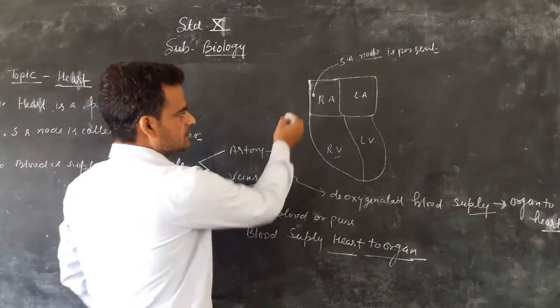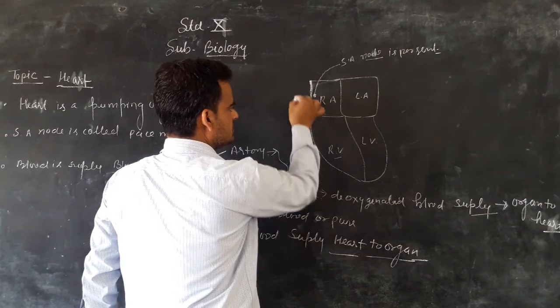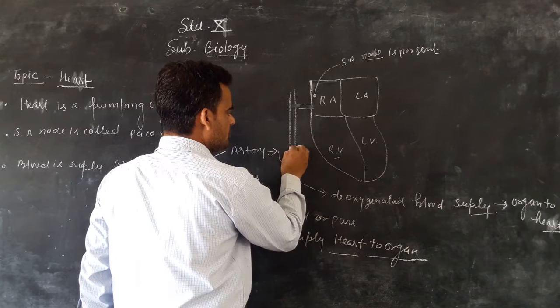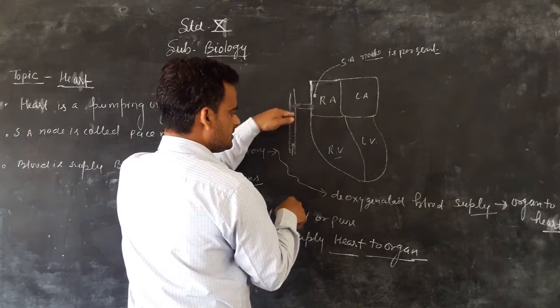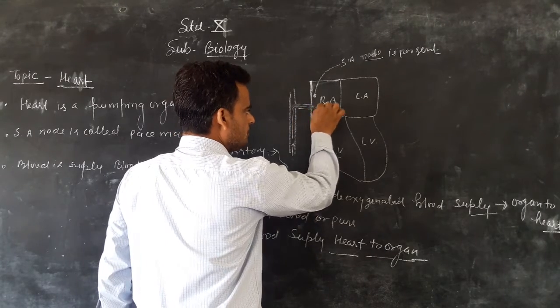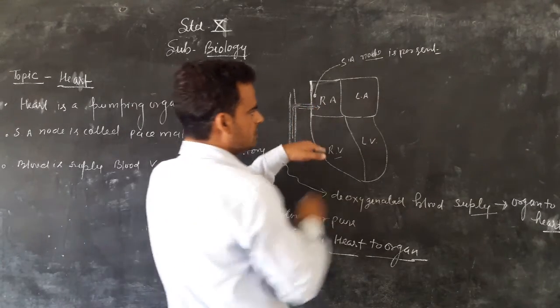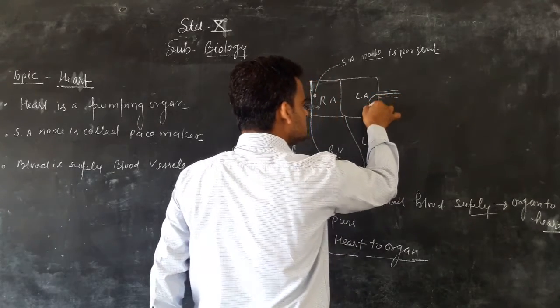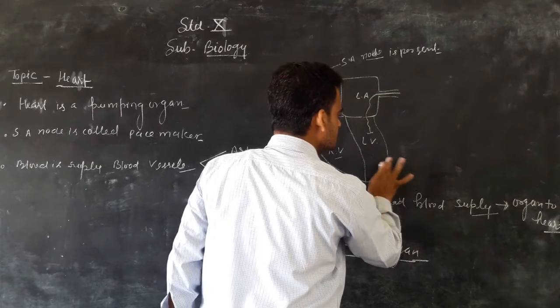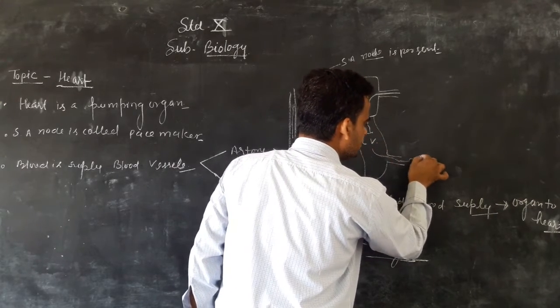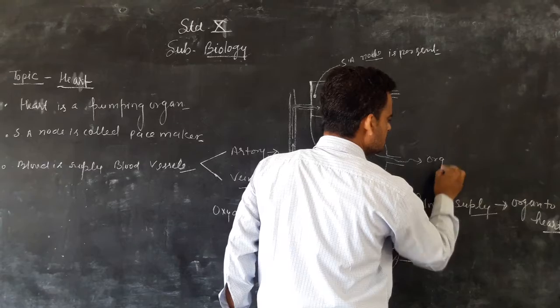That is the structure we see. Impure blood, meaning deoxygenated blood, is supplied to the heart, and oxygenated blood is supplied to different organs.